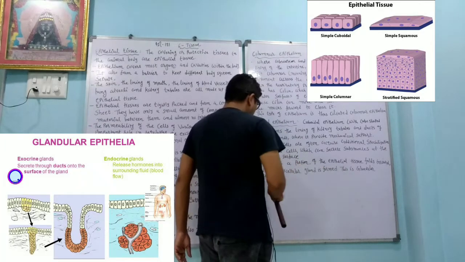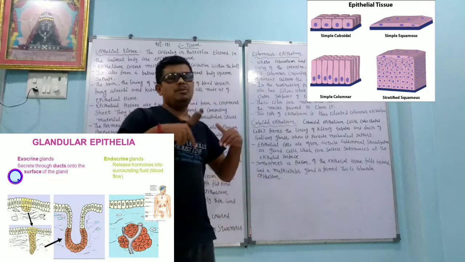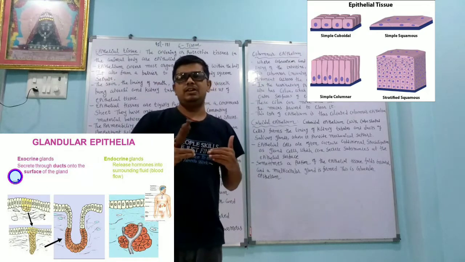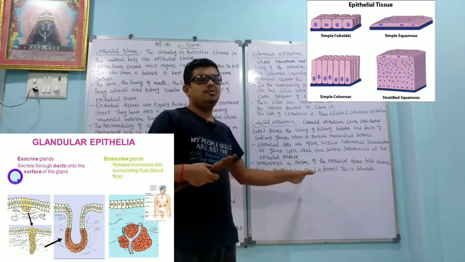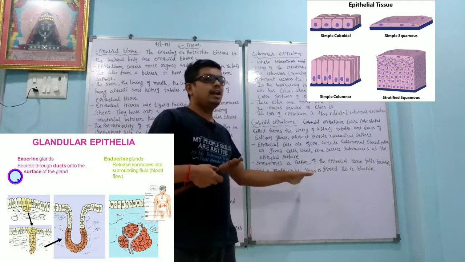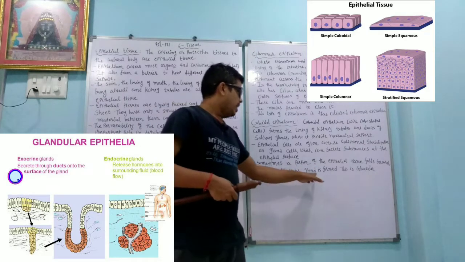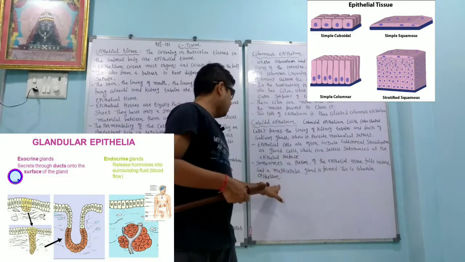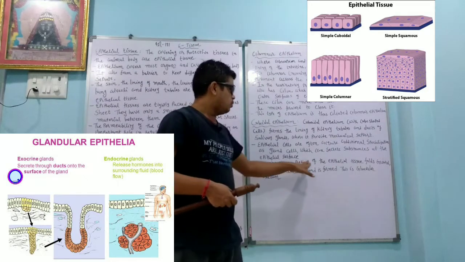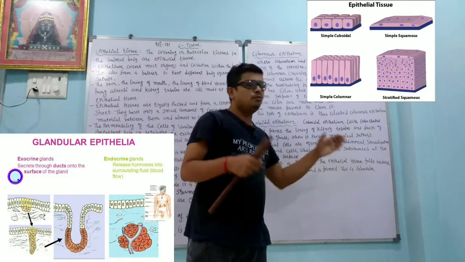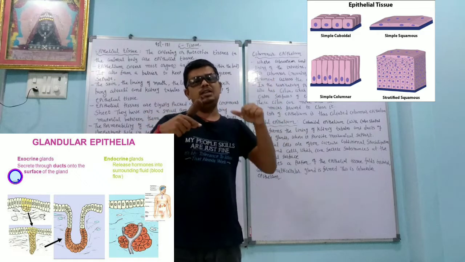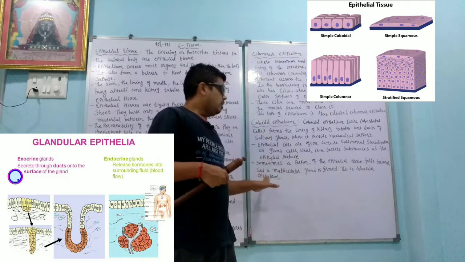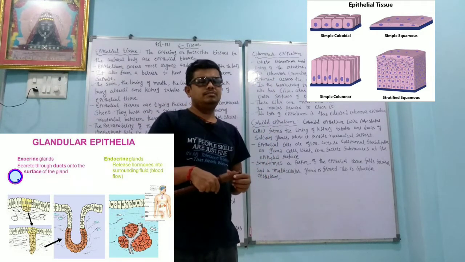This is the glandular epithelium. So it will form in such a way that its surface area is increased. So that type of epithelium is called the glandular epithelium. Okay, so a gland is formed, this is called the glandular epithelium. You can see here, sometimes a portion of the epithelial tissue folds inwards. So inwards they will fold and they make the glandular epithelium.